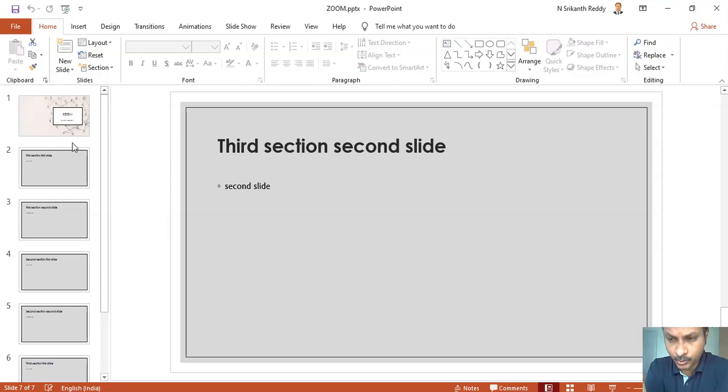By clicking those links, you will be going across different slides. But what this feature has done is a lot of automation. You need not even create a link. With the press of a button,